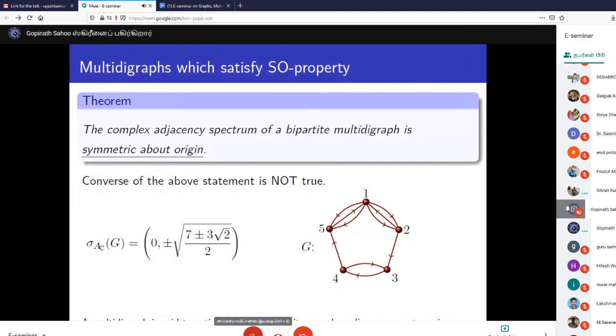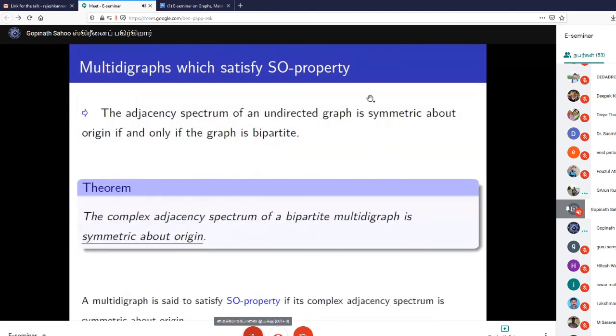So what is the very first theorem you told about bipartite graphs, about the spectrum symmetric about the origin? If we are dealing with an undirected graph and it is bipartite, then the spectrum is symmetric about the origin. If it is symmetric about the origin, then the graph must be bipartite, both ways. We don't need complete. Bipartite if and only if symmetric about the origin.